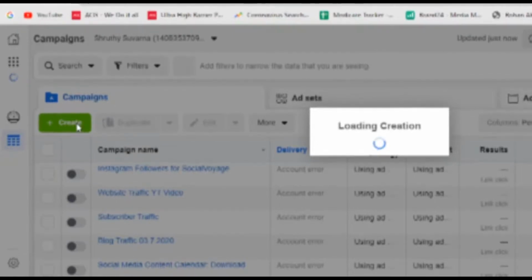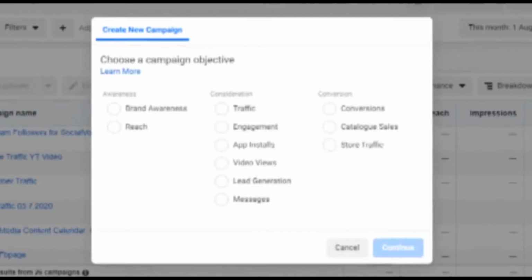So we'll start creating the ads. We'll click on create. It's loading. Okay, this is not a guided flow, it is a quick creation one, which is actually much simpler for everyone today. Here you have to connect Instagram with your Facebook.